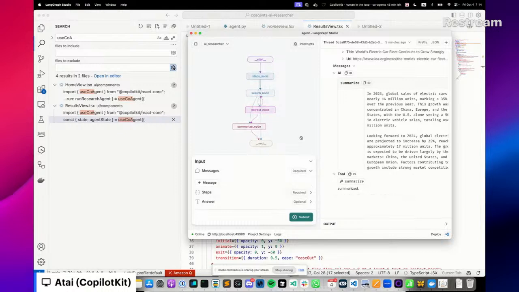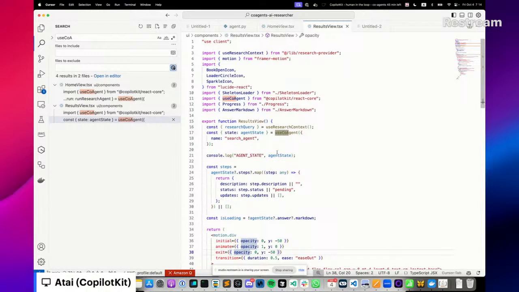But unlike a standard chatbot, the agent also has an actual structured state, much like a normal computer program. And this state is what stores the structured information of the agent.